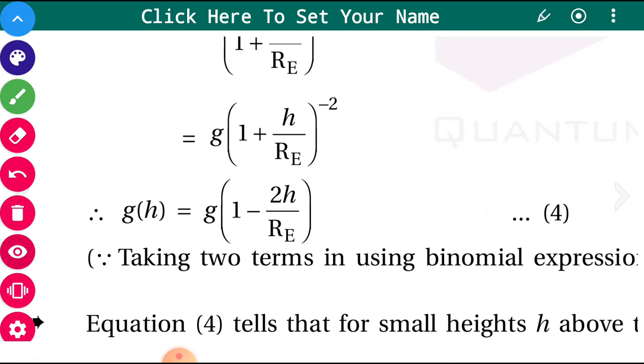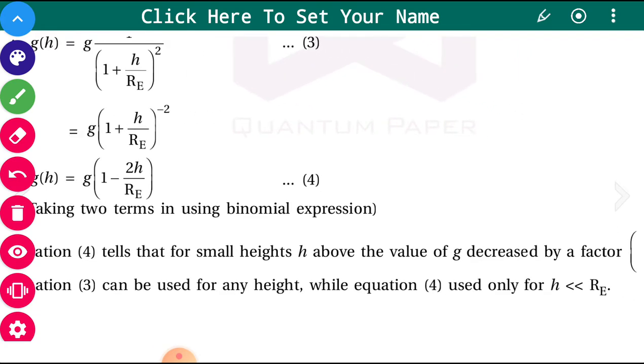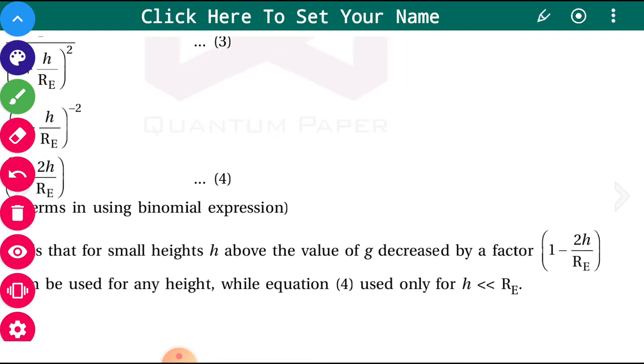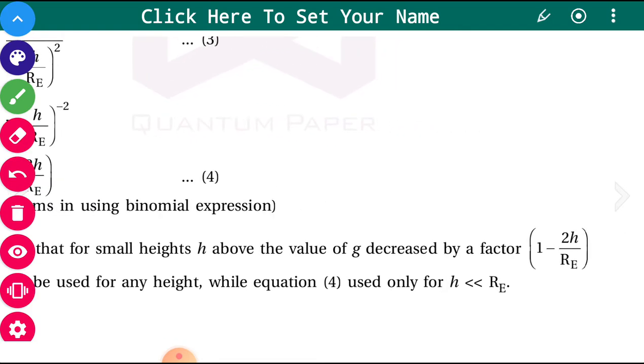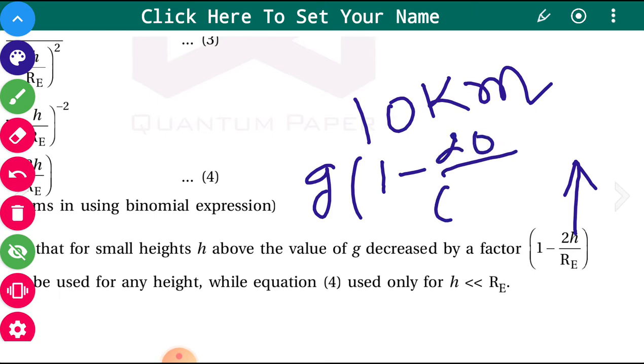Now this equation 4 gives us, for a small height h, say 5, 10 or 15 kilometers above the surface of the earth, that the value of g is decreased by the factor (1 minus 2h upon Re). Just take say 10 kilometers and calculate: g into (1 minus 2 into 10, that is 20 kilometers, upon the radius of the earth, 6400 kilometers), and this factor is very very small.